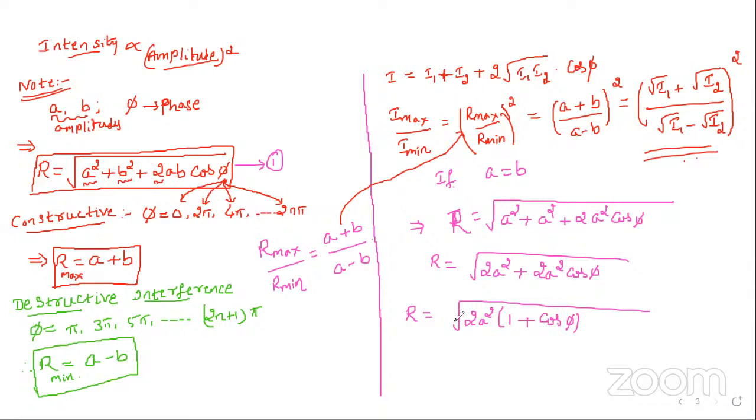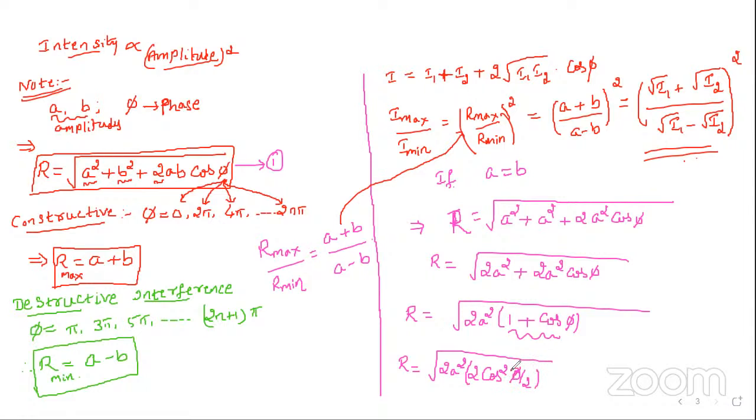Now R equals root of 2a squared as it is. You know the half-angle formula for 1 plus cos phi? So 2 cos square phi by 2.